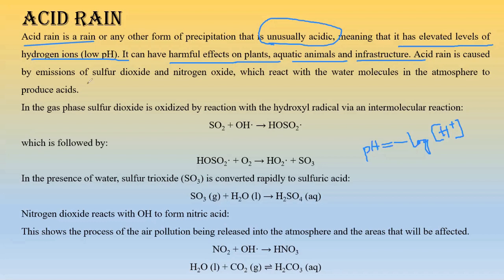Now, this particular acid rain is caused by emissions of sulfur dioxide and nitrogen dioxide, which react with water molecules in the atmosphere to produce acids. Yes, SO2, SO3. Basically, these are called NOx and SOx. NOx means oxides of nitrogen, SOx means oxides of sulfur, right? They basically react with water present in the air, which results in the formation of acid rain.